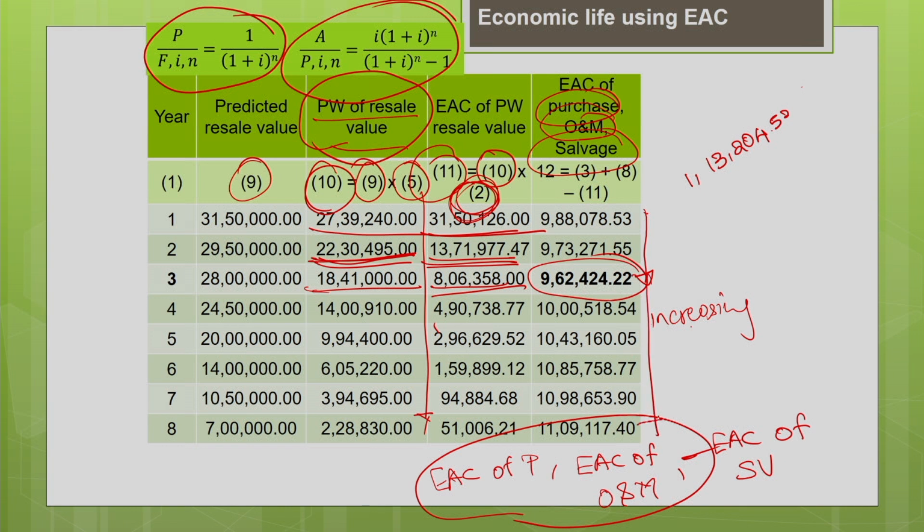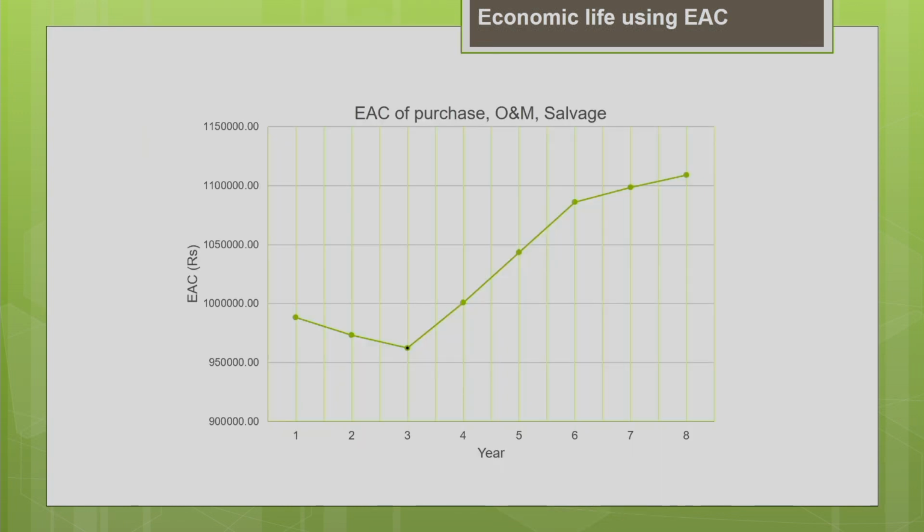Why is it increasing significantly? Because of the increase in maintenance and repair cost. So, the economic life of this machine is the 3rd year. The optimum replacement time of this machine is the 3rd year. You can see the pictorial representation of the cost plotted. It is reducing, reaches the minimum at time 3, and after that there is a significant increase in the cost.